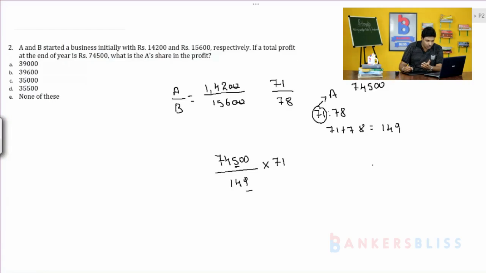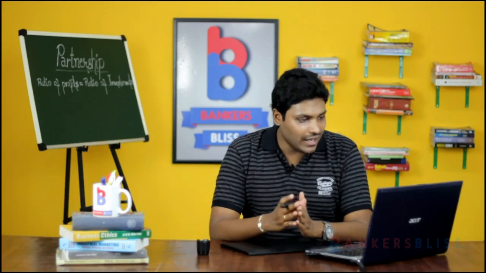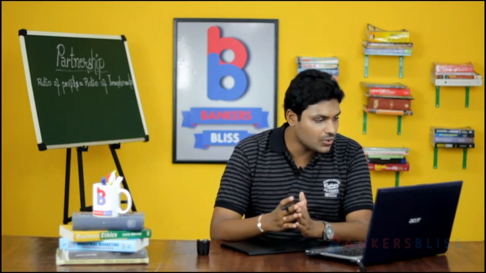Let us check. 149 into 5. So, 9 fives are 45, 4 carry, 5 fours are 20 plus 4, 24, 2 carry, 5 ones are 5, 6, 7. So, 149 fives are 745. So, 500 into 71, which is equal to 5 ones are 5, 7 fives are 35 and 2 zeros. So, A gets 35,500. So, option D is the right answer.